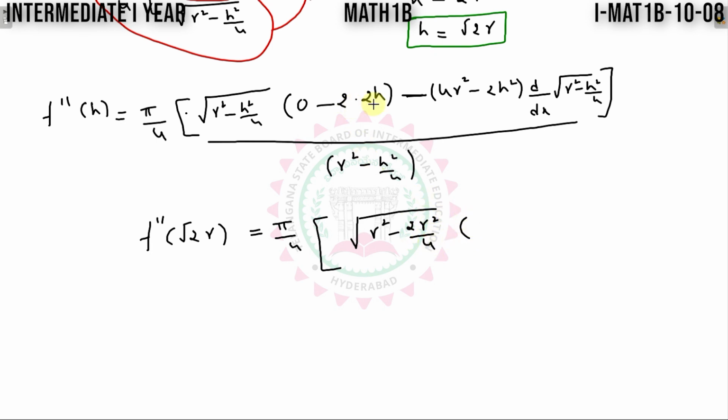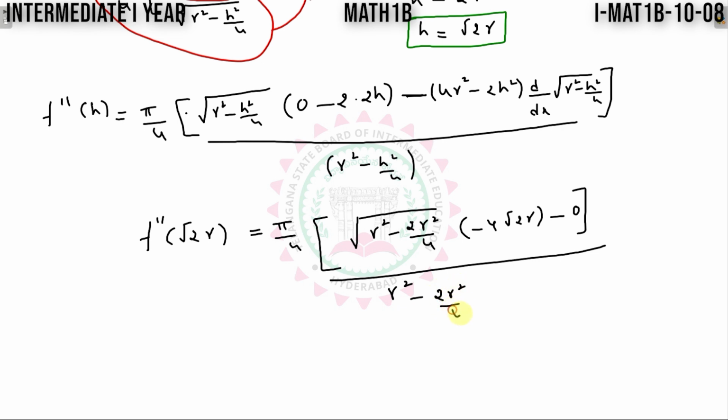This is minus 2 into 2, which is minus 4. Again, if I substitute h is equal to root 2r, this becomes 4r square. 4r square minus 4r square is 0, the total term vanishes. That's why I have not simplified there. Divided by the denominator also, r square minus h square, and h square means 2r square divided by 4.